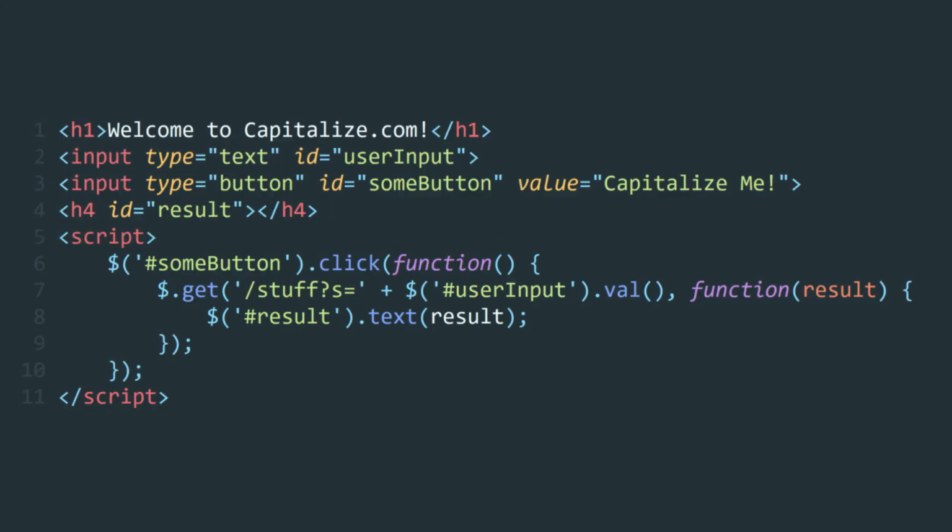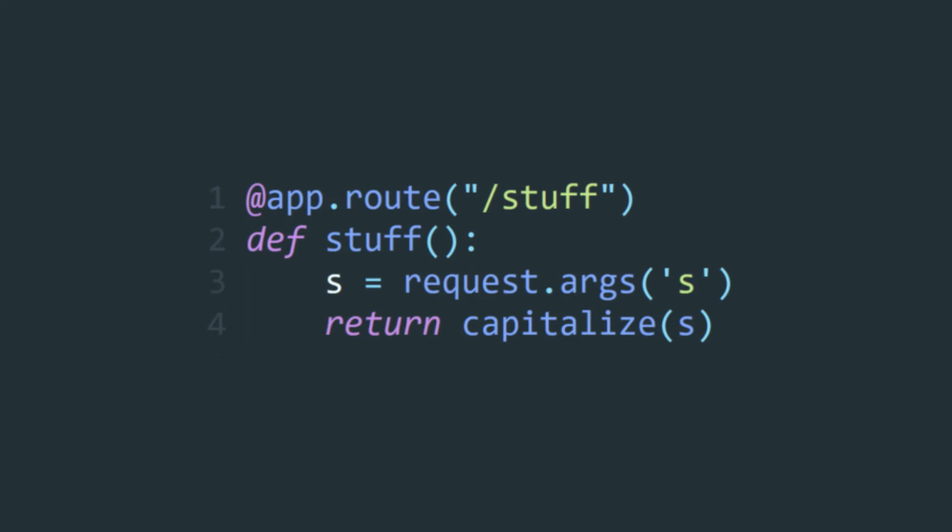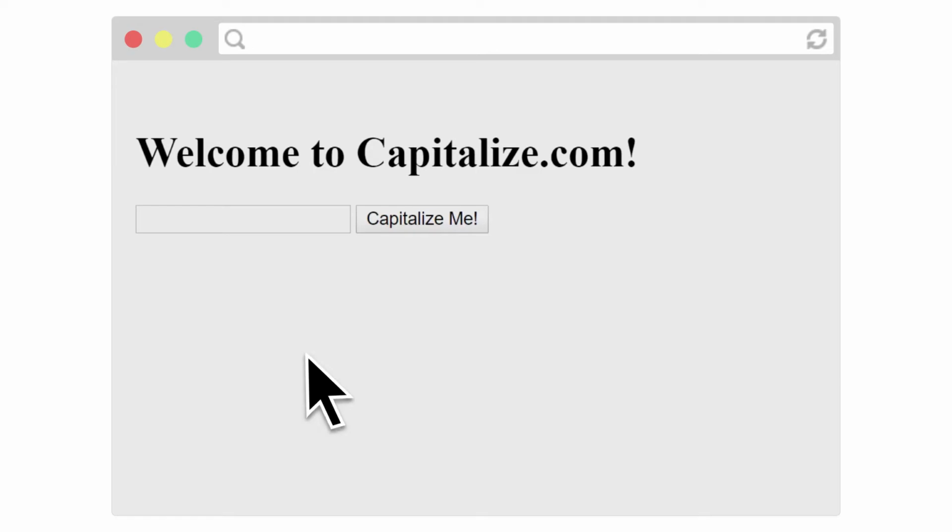Now to handle this request sent by a client, servers run code to process them. All code that is run on the server is called server-side code. This is an example of server-side code. This snippet takes parameters from the request, in this case a string of characters, capitalizes every character, and then returns back an HTML page with those characters capitalized. So when I input stuff into my text box, the server comes back with the capitalized version of that request, and displays it on the screen.